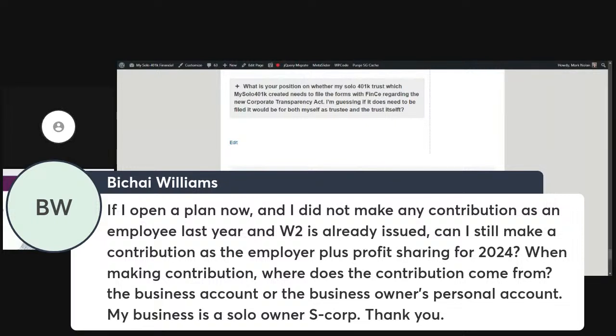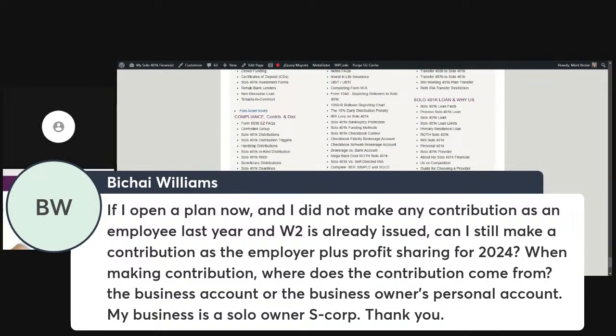That contribution can flow from your business bank account or your personal bank account. What matters is 2 items. Number 1, that you had the W-2 wages to support that contribution, so 100,000, so that you can contribute that $25,000 in my example there. And then number 2, that you report that employer contribution on your corporation tax return. So if it's an S corporation, that employer profit sharing contribution is going to be reported on the Form 1120S.